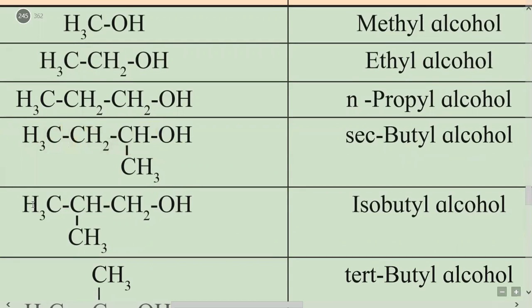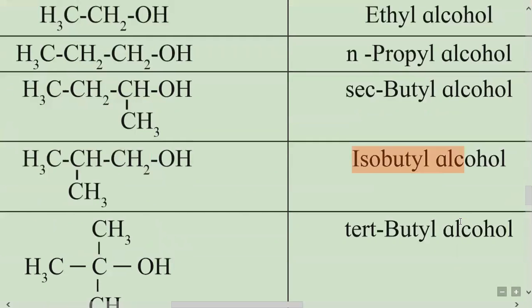The next example again contains 4 carbons, but here the long carbon chain is of 3 carbon atoms, and the second carbon is bonded with a CH3 group as a side chain, and the OH group is bonded to a primary carbon. Hence it is an isobutyl group, and the alcohol is named isobutyl alcohol.